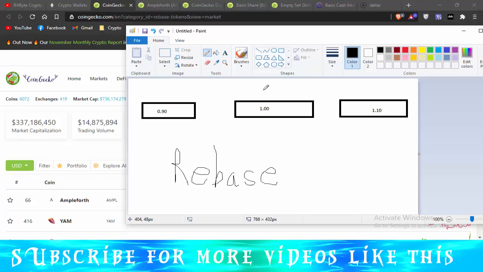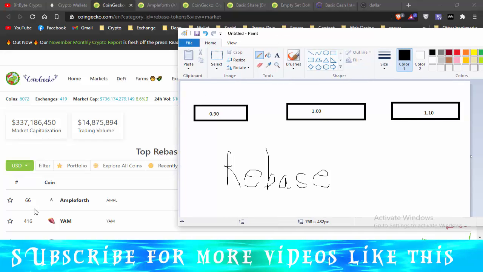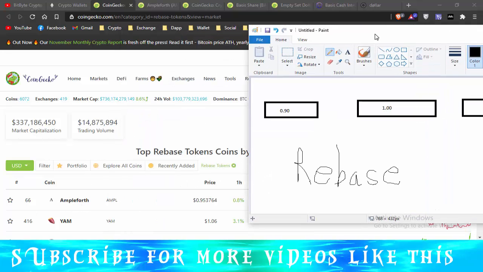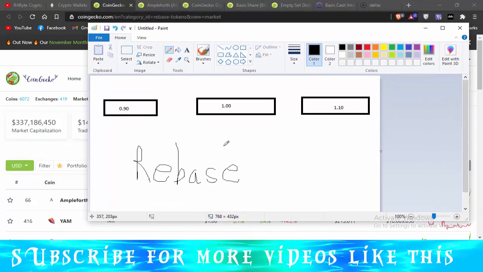So let's start with rebase tokens. For example, Ampleforth, these projects start with the rebase functionality. Rebase tokens are simple. They target a price like $1. So their target is that their token price will always be $1.